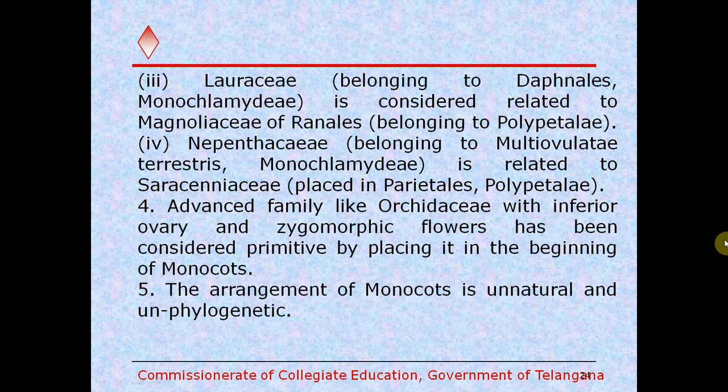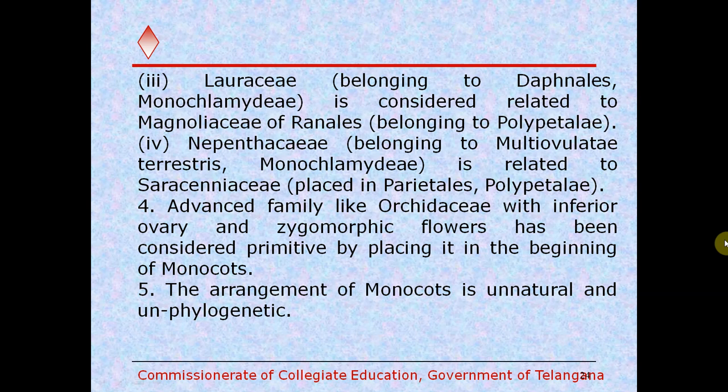It also shows zygomorphic flowers in comparison to the actinomorphic flowers. Zygomorphic flowers are advanced, even though they show the inferior ovary and zygomorphic symmetry, Orchidaceae is kept at the beginning.